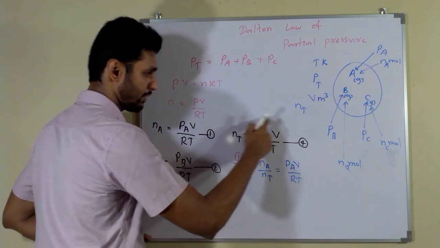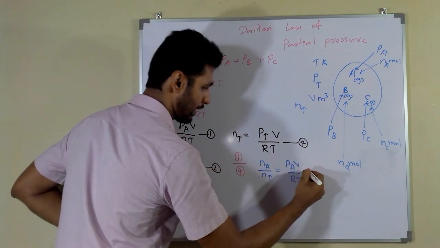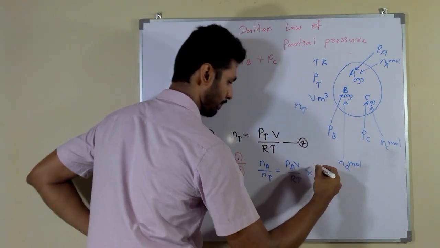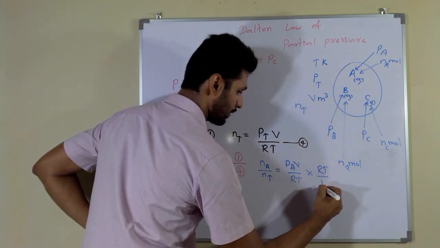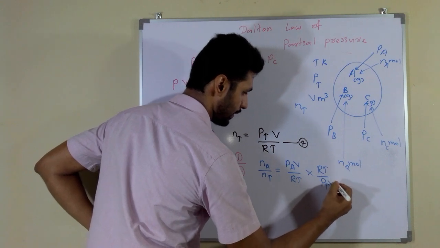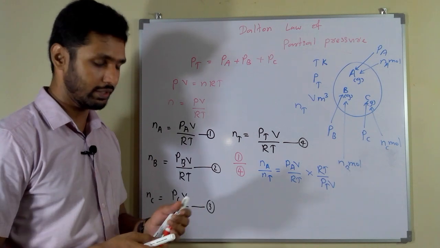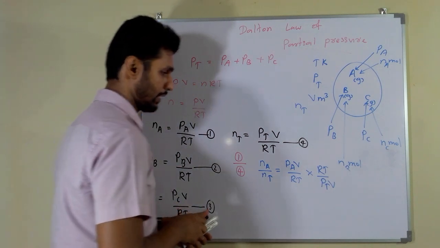So this part you can write as a multiplication, then this denominator comes to the top, then RT divided by PTV. You should have a simple maths knowledge.